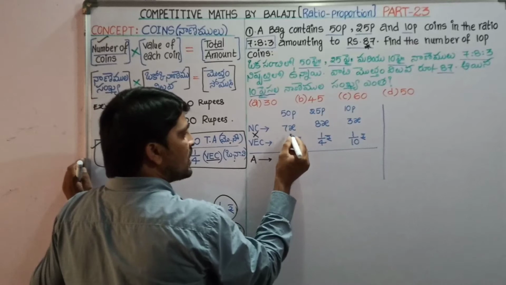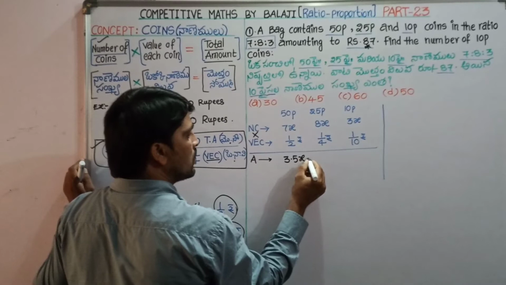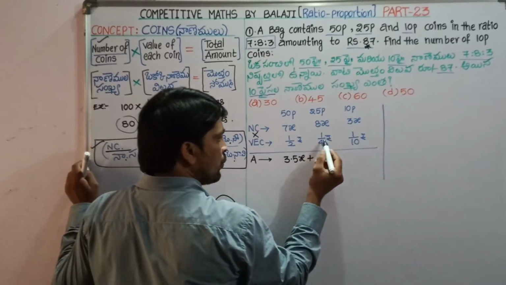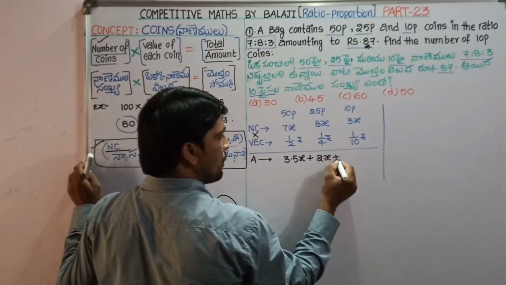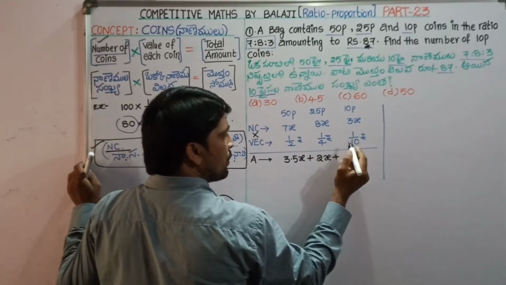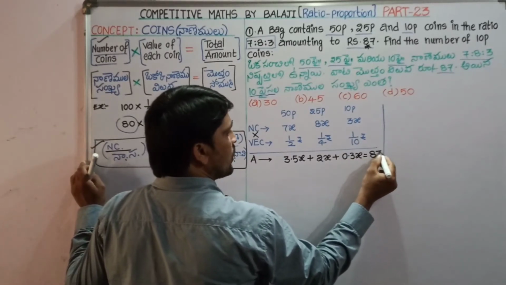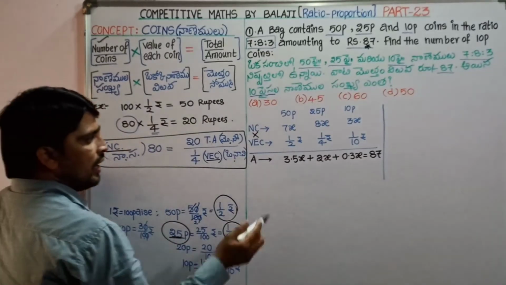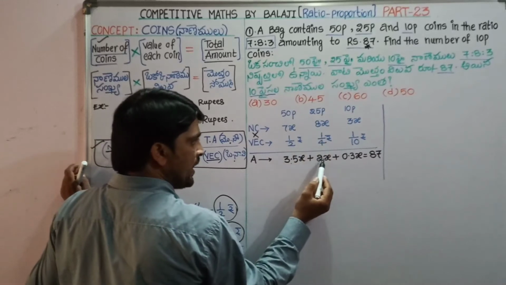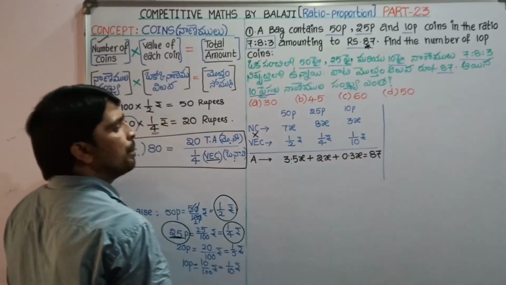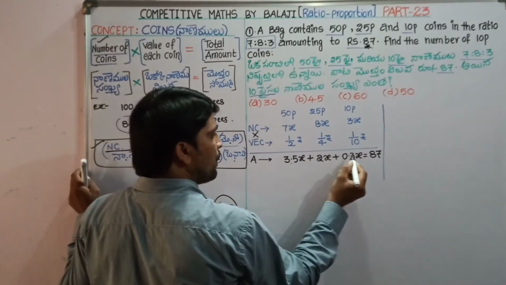That is 7x into half, which is 3.5x, plus 8x into 1/4, which means 2x, plus 3x into 1/10, that is 0.3x. This value is equal to the total amount, 87 rupees. Again, half of 7 is 3.5, 1/4 of 8 is 2x, 1/10 of 3x is 0.3x. Now the total is 3.5 plus 2 plus 0.3, 5.8x.